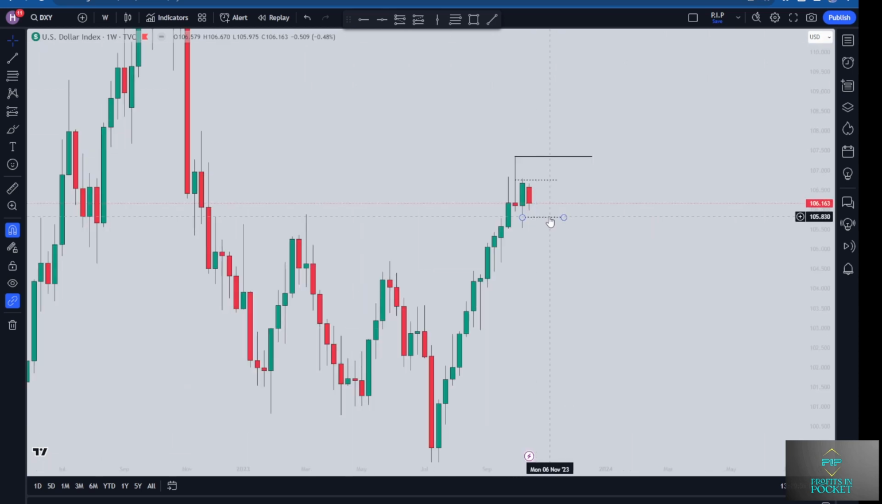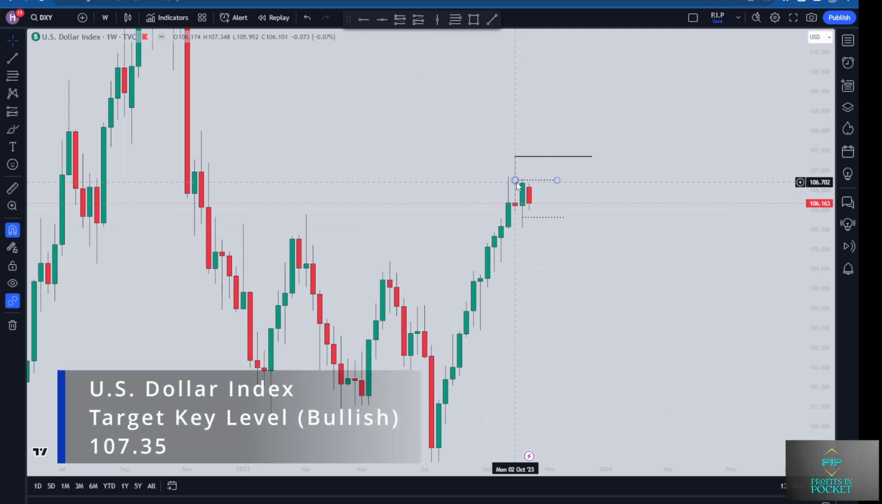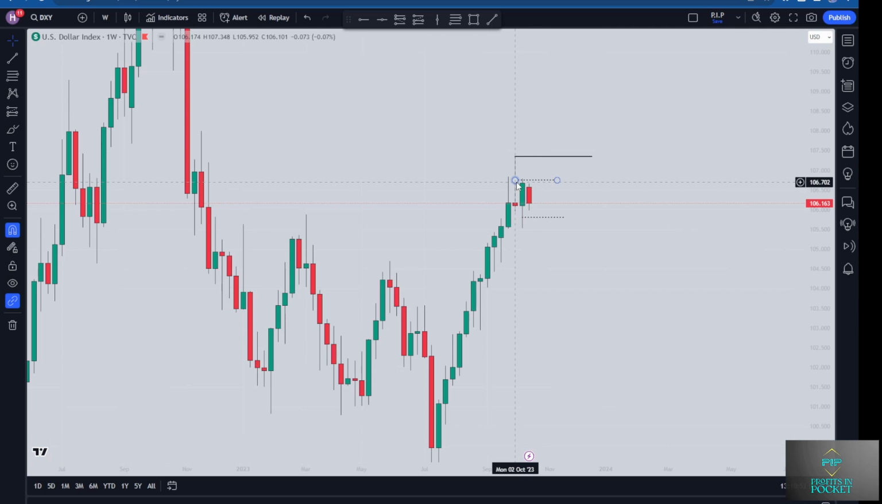So for this week, I'm going to leave this 105.80 level annotated as an area that I still don't want to see a close below on a daily chart if we're going to continue bullish. So a daily close below this 105.80 level and the bias switches from bullish to bearish. But as of now, I'm still looking bullish. And this 106.75 level is a level we do want to see price close above on the daily chart. Then we can resume our target key level of 107.35. So this week, we're still targeting 107.35 if we don't close below the 105.80 level on a daily chart.